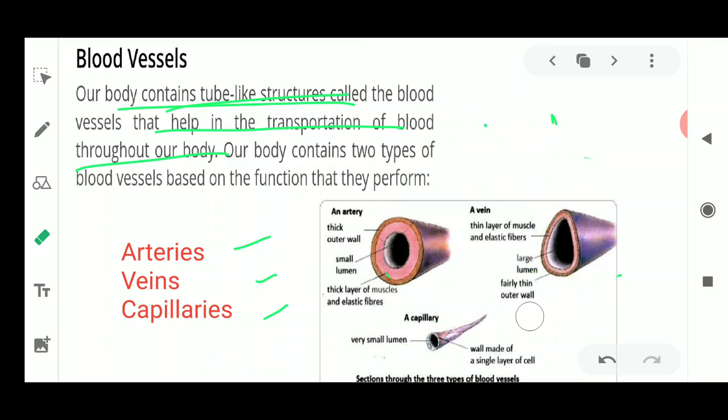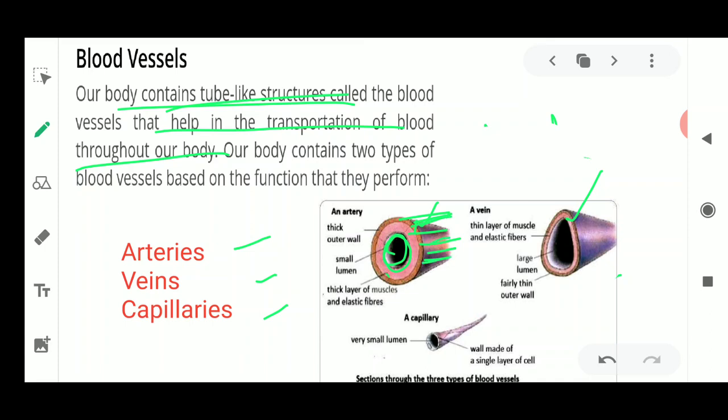So veins and arteries are there. What are arteries? An artery is a tube-like structure with a small hole in the center. Whereas veins are the long pipes which have a very large hole in the center for the flow of blood. If the hole of the artery is small, it means the wall of the artery will be thick, then only the hole will be small, isn't it? So an artery has a thick outer wall.